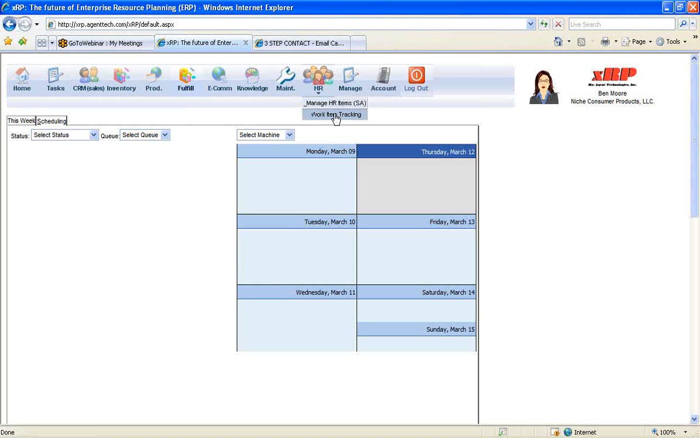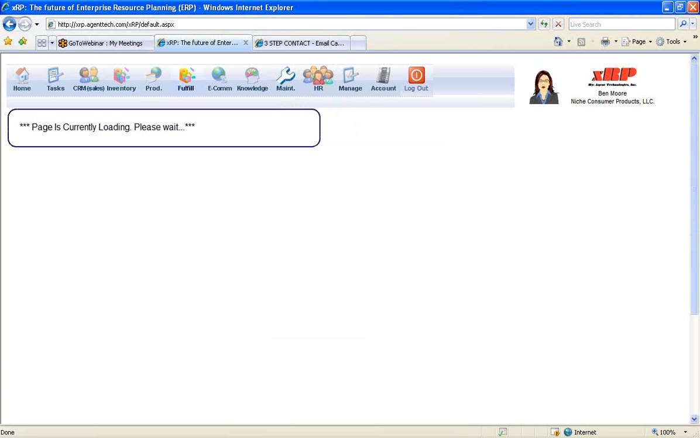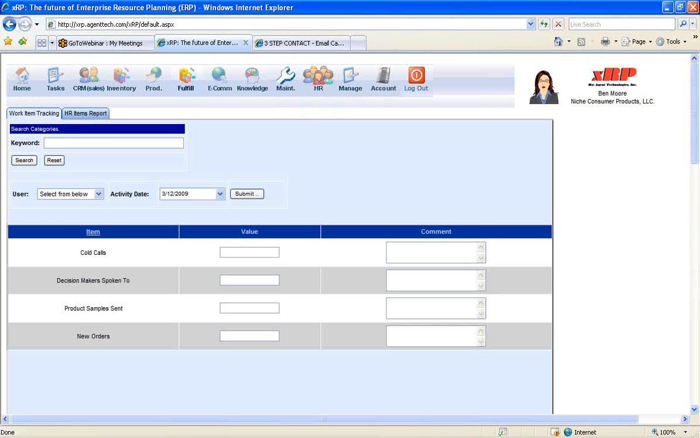And next we even have an HR section where you can track some work items. So under the niche consumer product section, we track a couple of things. We track the number of cold calls my people make and the number of decision makers they speak to, and that gives us a percentage. So how easily people are getting through to the gatekeepers, so we can compare our different salespeople about who's being able to get through to the gatekeepers to actually speak to decision makers. Also, we keep track of how many product samples we send out and how many new orders. So I'd urge every organization I talk to about tracking and analyzing. This is how a tool such as xRP can help your company track and analyze.